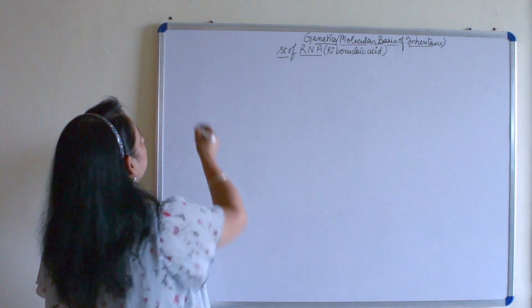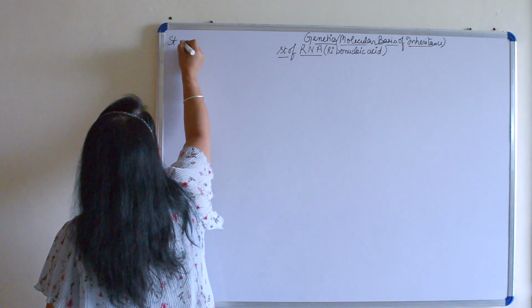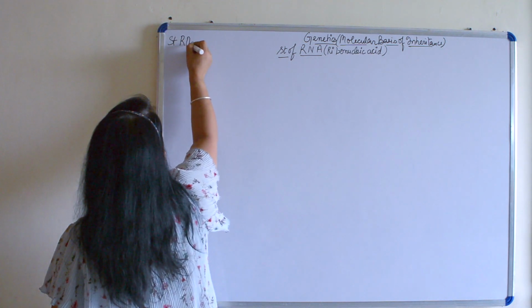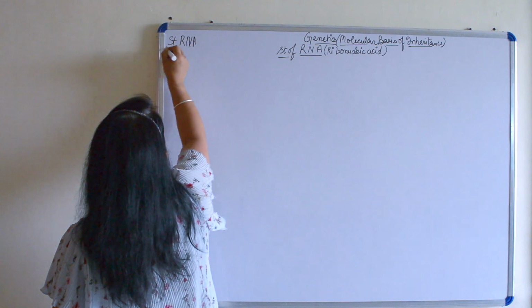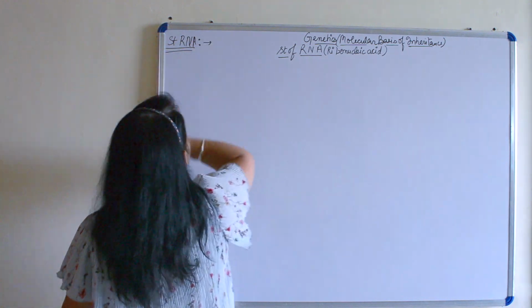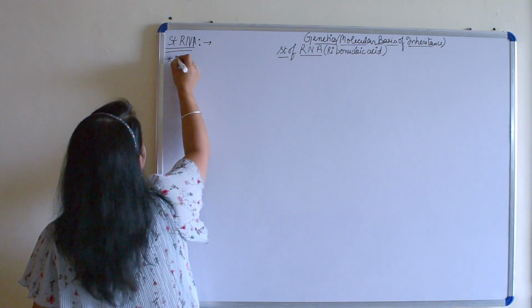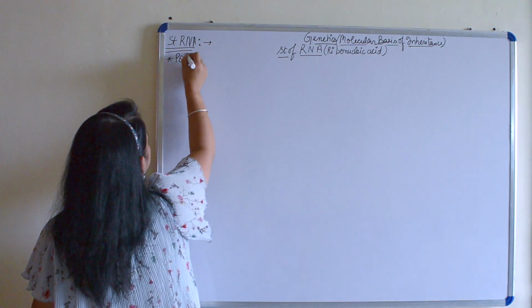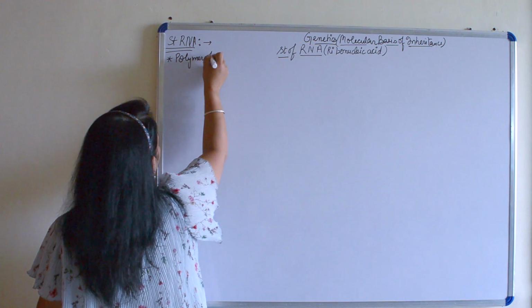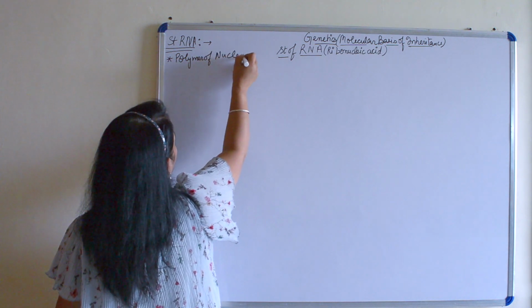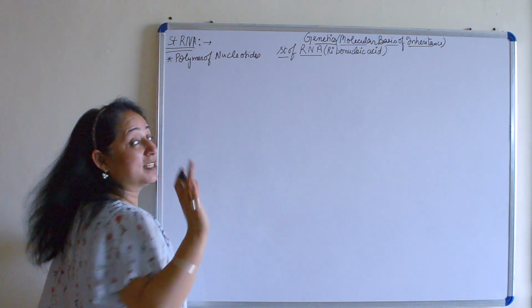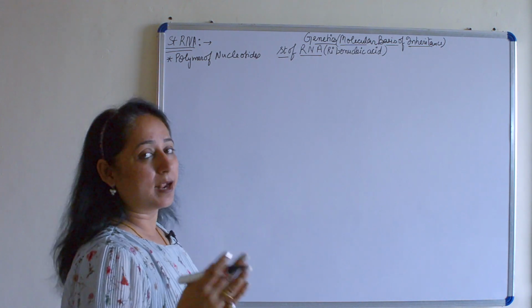So when we talk about structure of RNA, what are the various parts involved? If I just want to write in one line, what will it be? RNA is a polymer of nucleotides just like DNA, but there are some differences.